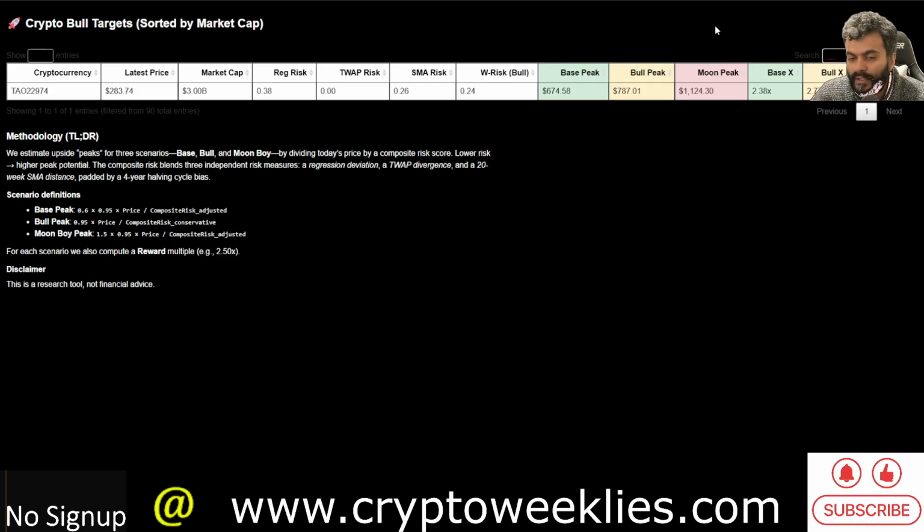And the moon case, that is if everything lines up perfectly with the risks topping out where they were supposed to top out, then in that stretch goal, the price of BitTensor and its token TAO could be at around $1,100, which is about 4x of the current price.